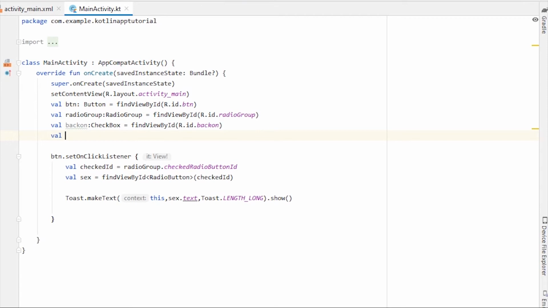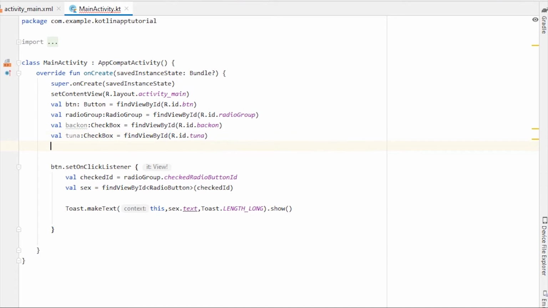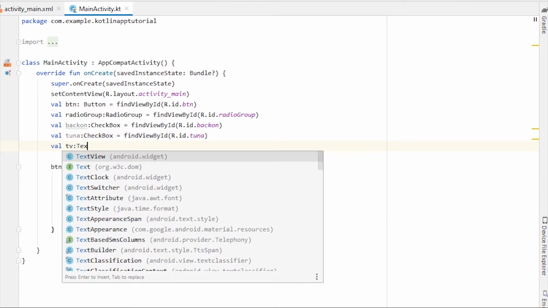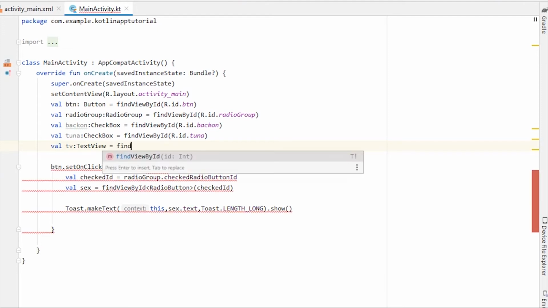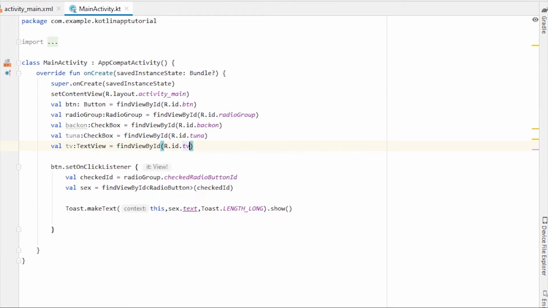Then we have tuna of type checkbox, findViewById R.id.tuna. Then we have text view of type text view, findViewById R.id.text view tv. Now let me remove this toast. We don't want to show the toast here.